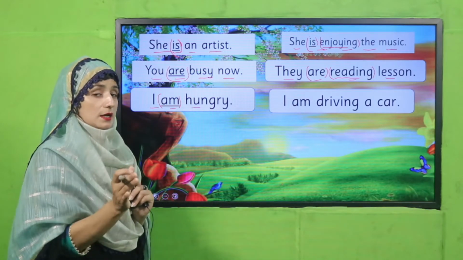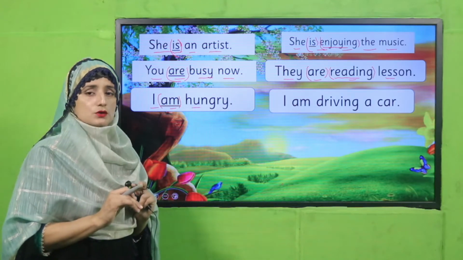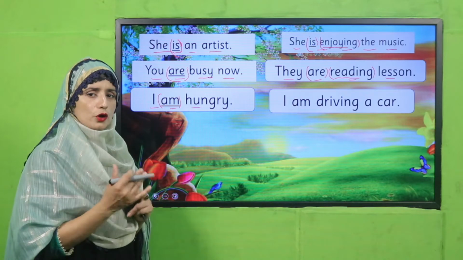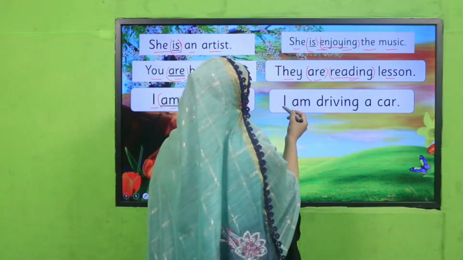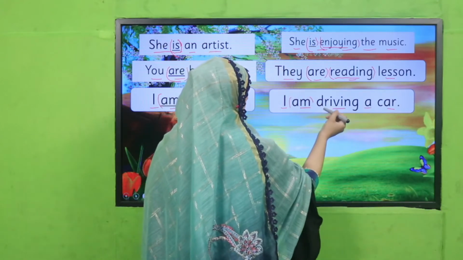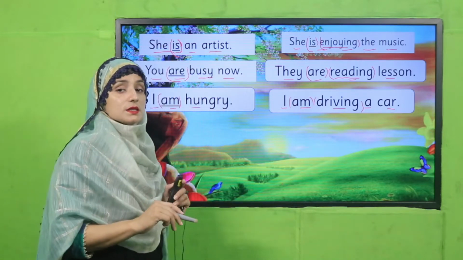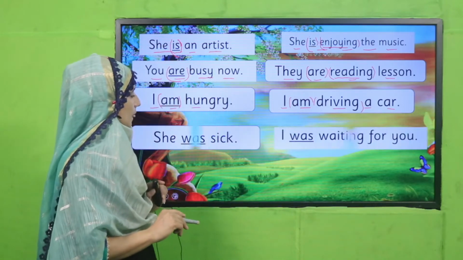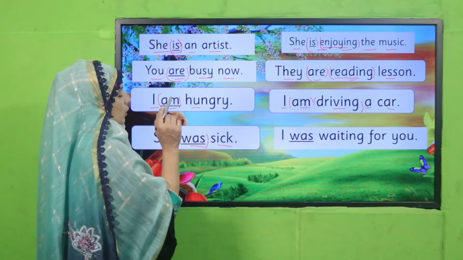Next, I'm hungry. Look, hungry is an adjective, busy is an adjective. No other verb is used when we are using a main verb. So we will not use another verb. We don't need it, okay? It can complete our sentence. But here you can see, I am driving a car. So now "am" is being used as a helping verb because our main verb is driving.